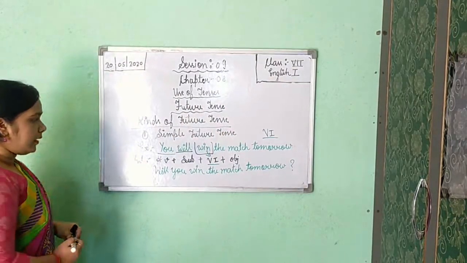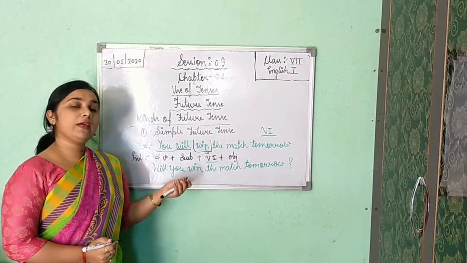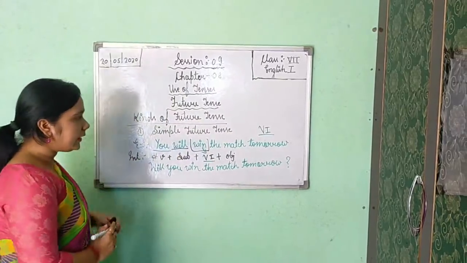Understood? Will you win the match tomorrow? And in the last, because it is interrogative, we have to put a question mark. That's why I have put it here. I think it is clear to you.